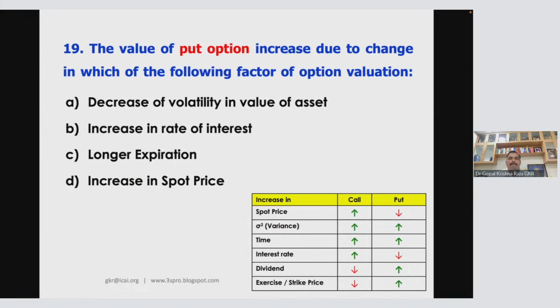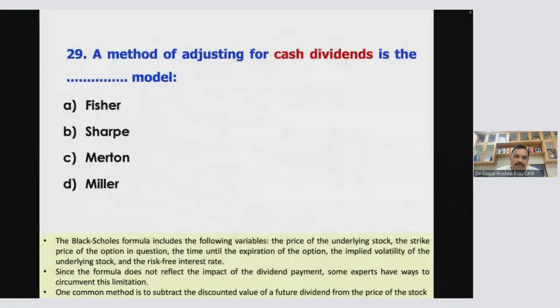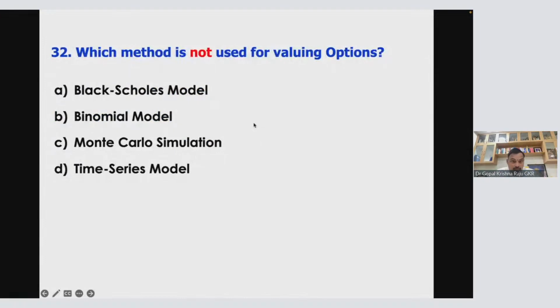decreasing. Okay. Now, I'll take you to a very important part. This is one more question. Which method is not used for valuing options? Black-Scholes-Merton, binomial model. You have the single and tree model, Monte Carlo simulation, and time series. Time series is not an answer. So 32D. But remember, what is Monte Carlo?